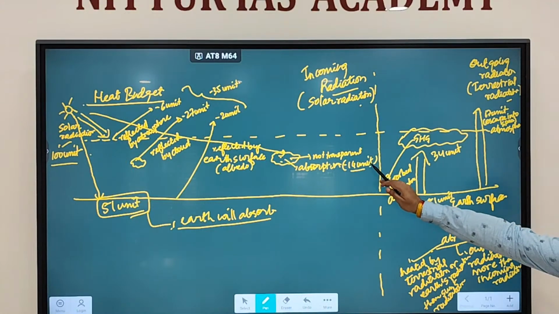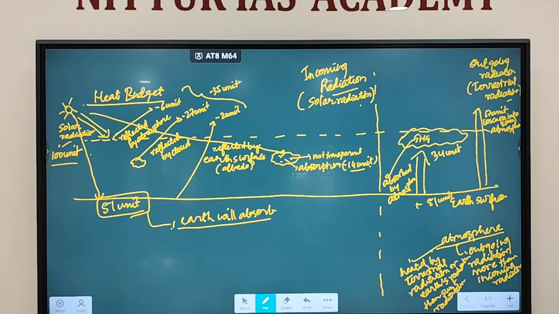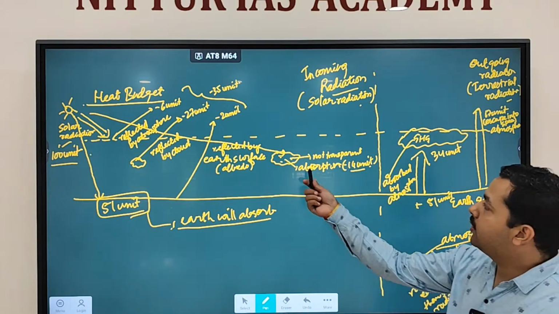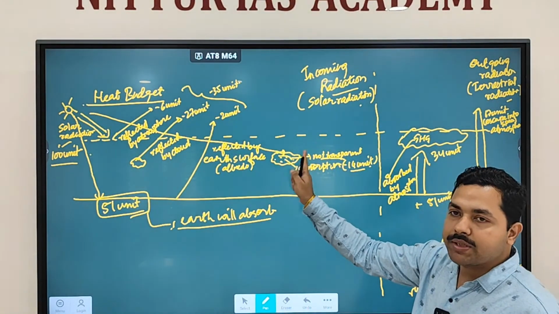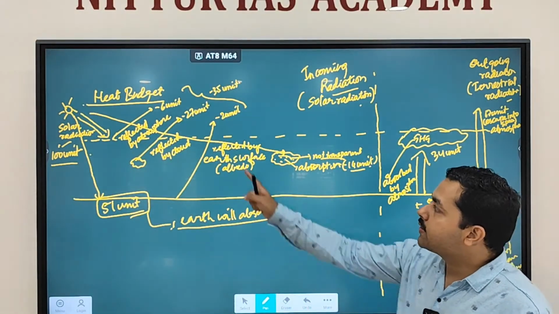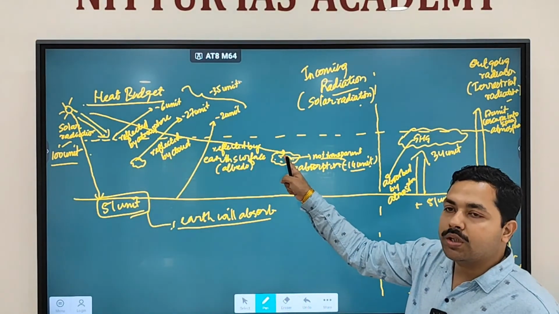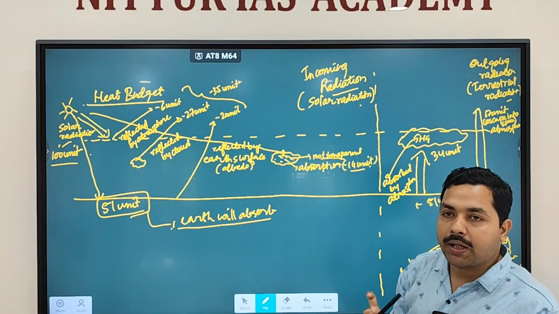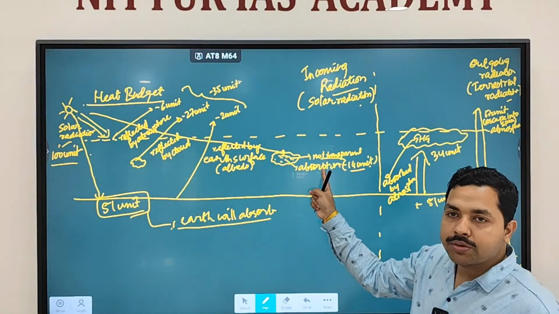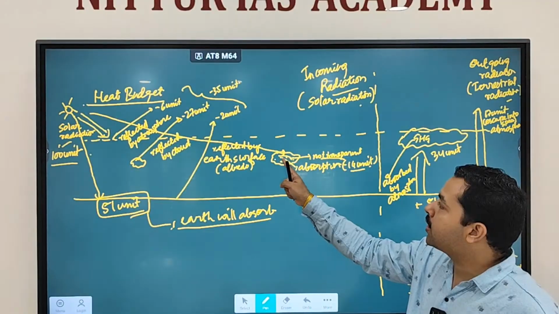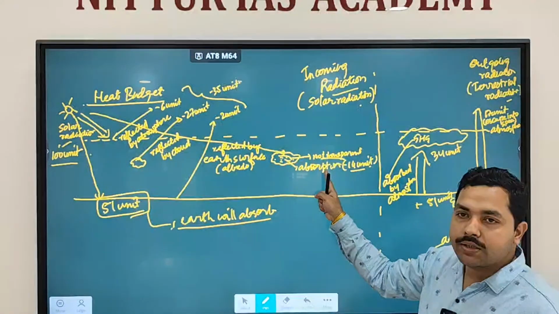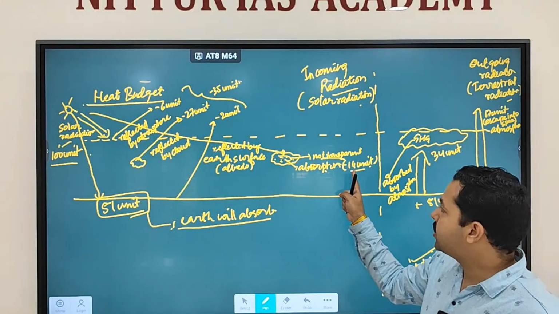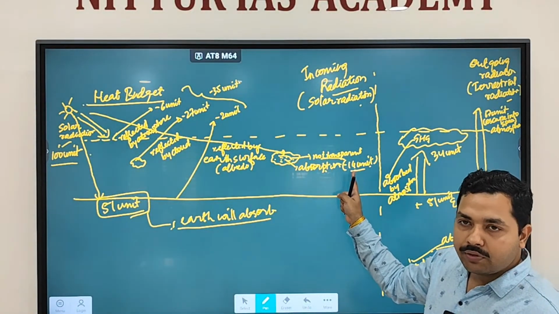This 14 units, yes. When we discuss the atmosphere, many particles are present in the atmosphere. As we discussed, if the sun's wavelength is equal to the radius of the obstructing particle, then absorption will take place. So if the atmosphere is not transparent, many obstructing particles are going to be there, and they absorb certain radiation. How much radiation are they absorbing? 14 units.